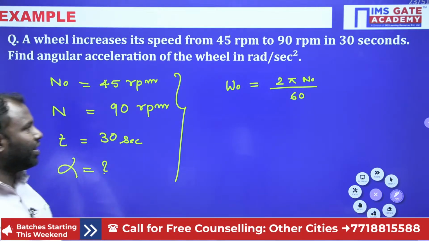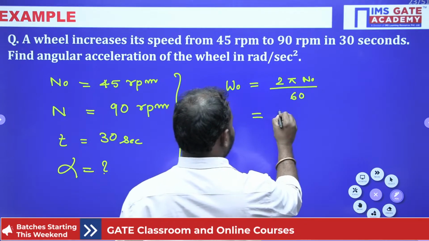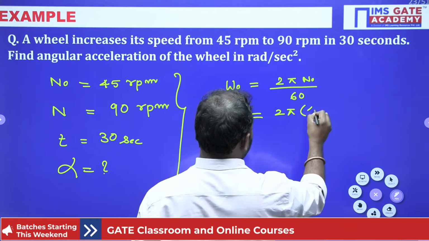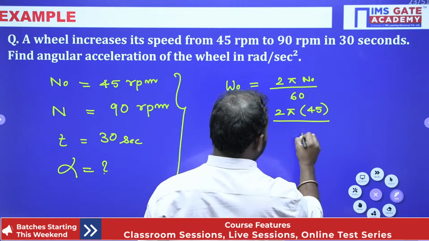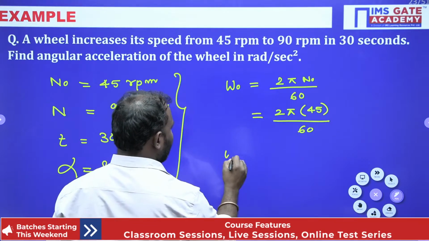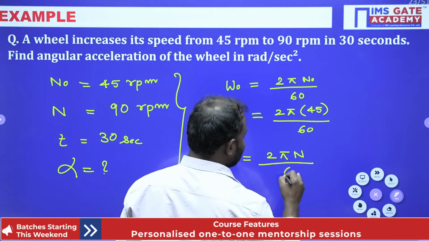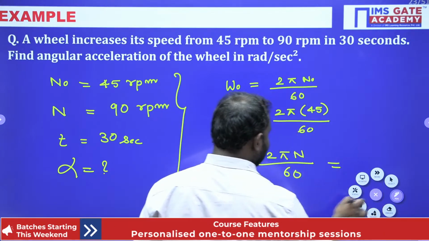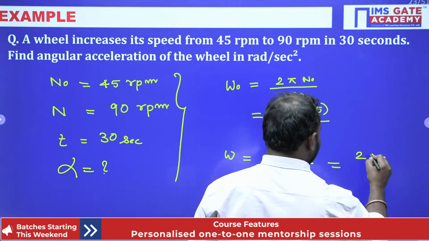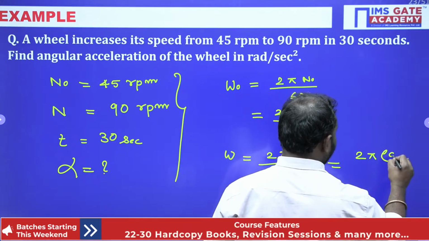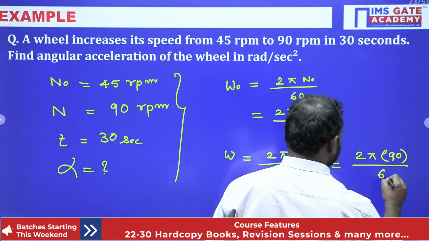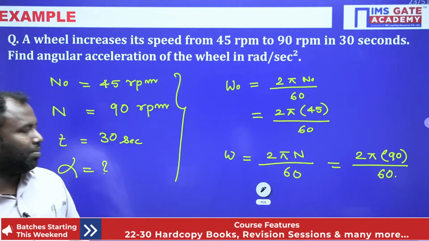Now let us substitute that. Then 2 pi N naught, 45, divided by 60. We'll keep it like this. Now final angular velocity, 2 pi N divided by 60, is 2 pi into 90 rpm divided by 60.